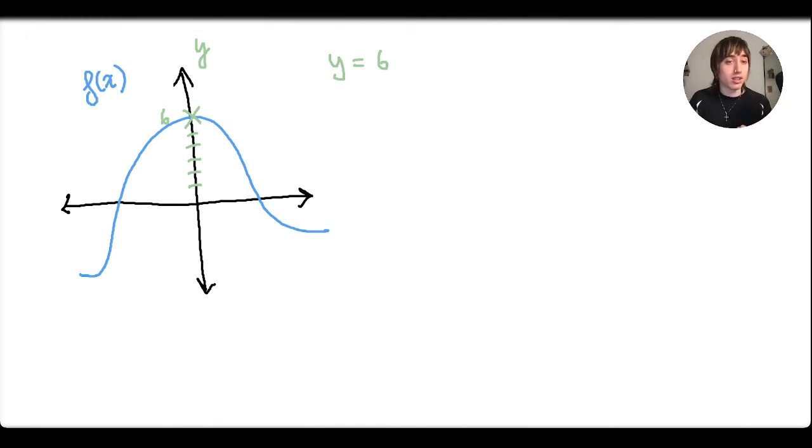What is the characteristic about the y-intercept? The thing is, whenever a function crosses the y-axis, the x value, so the input, will always be here. And what value is this? This is a 0. So always, to find the y-intercept, what we do is substitute the input for 0.